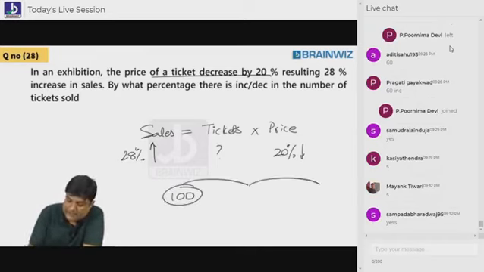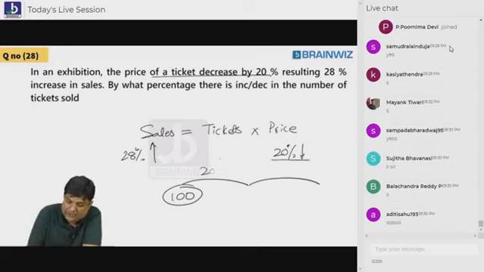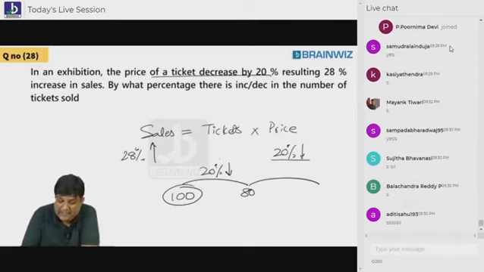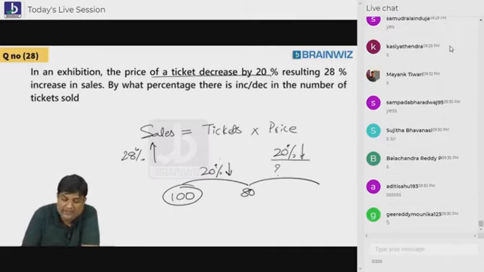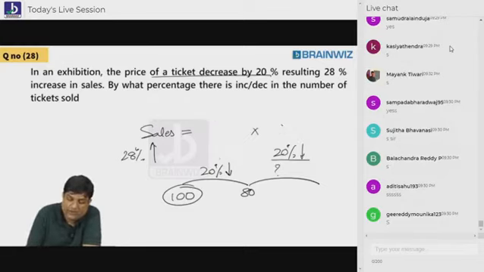One number is given, other number is not given. Students, tell me what is the one number given? 20% down means 80. Other number is not given, students. Only one number is given to you. Are you understanding, everybody? Price into what? Tickets.